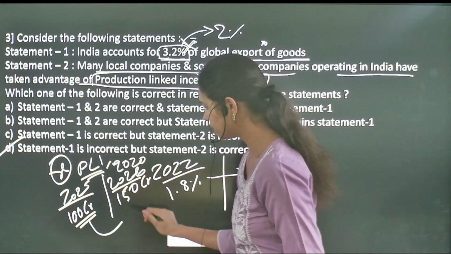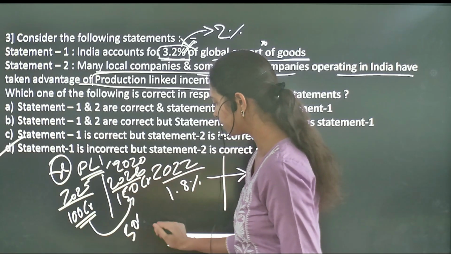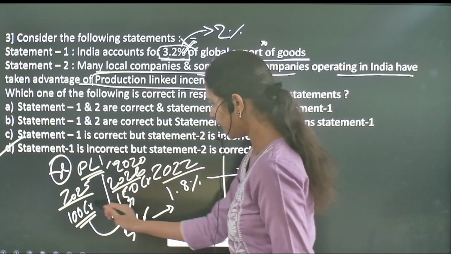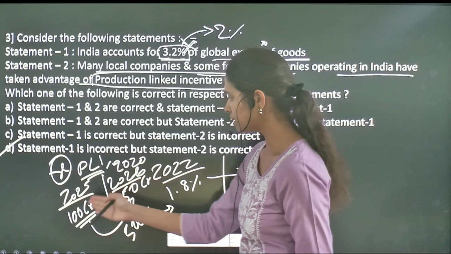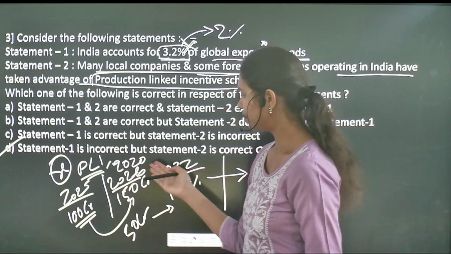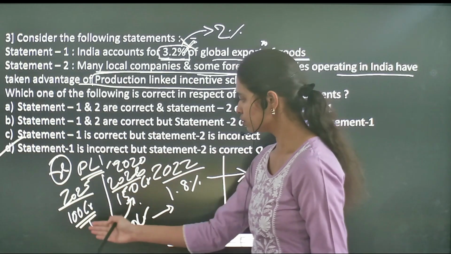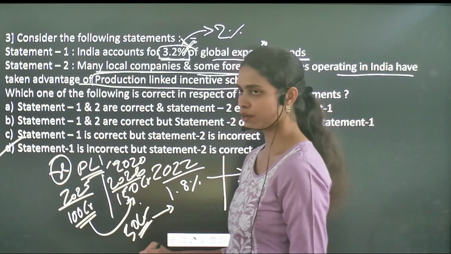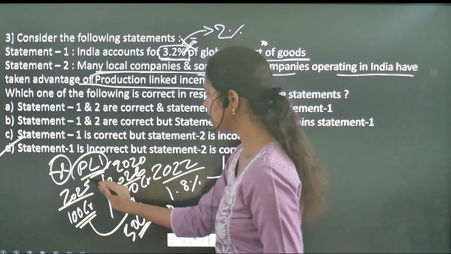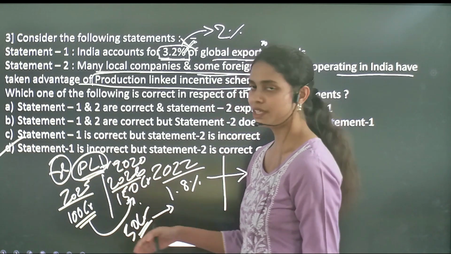If you see the difference, it is 50 crores. So as you see, the sales have increased. How much has it increased? 50 crore. And how much incentive will be given by the government with the increase in the production?